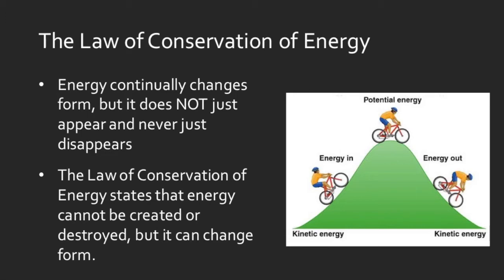For example, you can transform your energy from kinetic into potential and then back to kinetic. That's the most common kind of transformation that we're going to talk about. There are other transformations as well, but we're going to be talking about kinetic going into potential, going back to kinetic, going back to potential, back and forth like that.